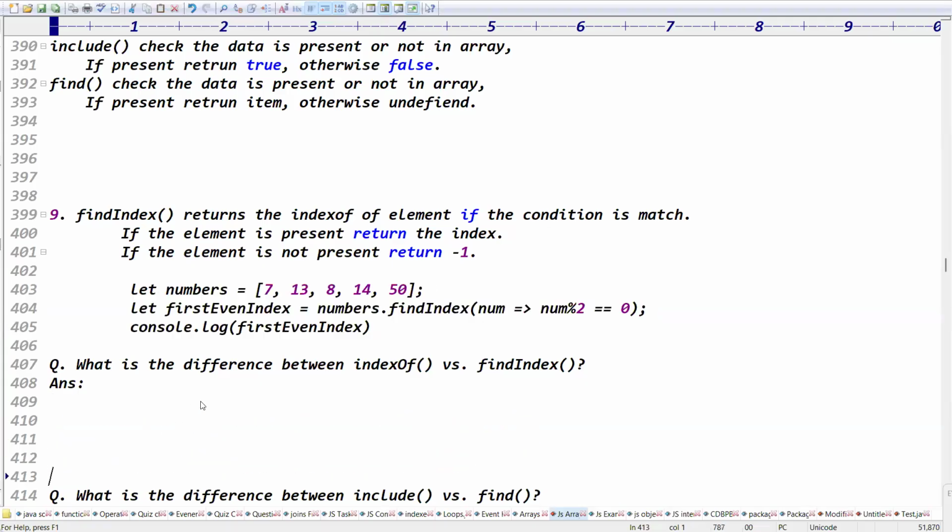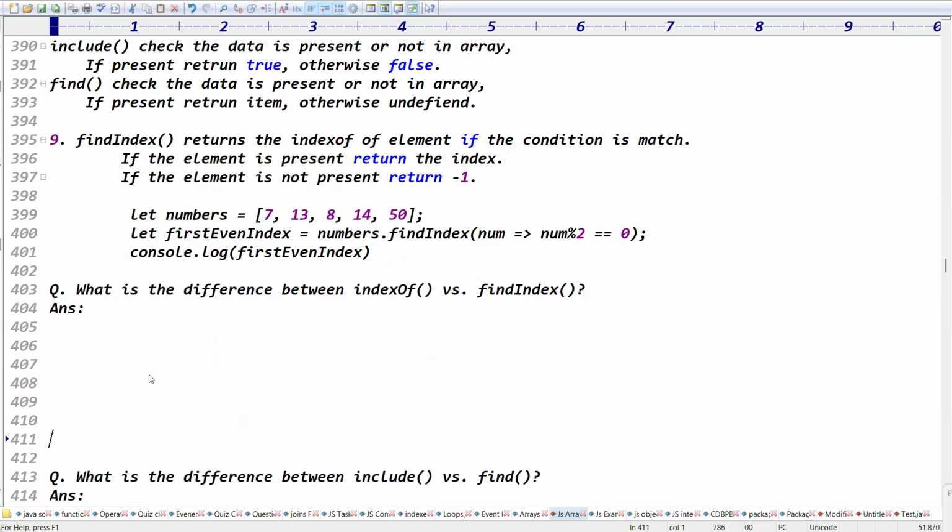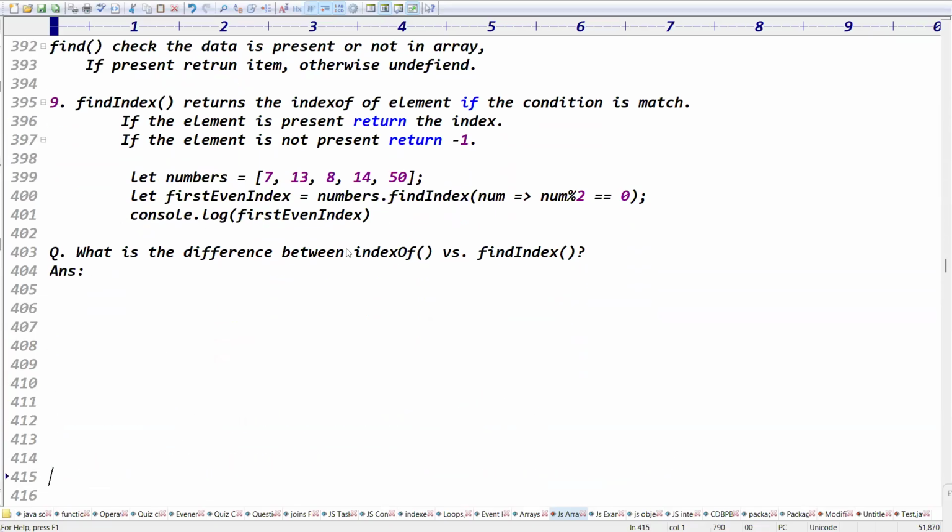Tell me guys, what is the difference between indexOf and findIndex? indexOf takes an element as its argument, and it returns the index number.